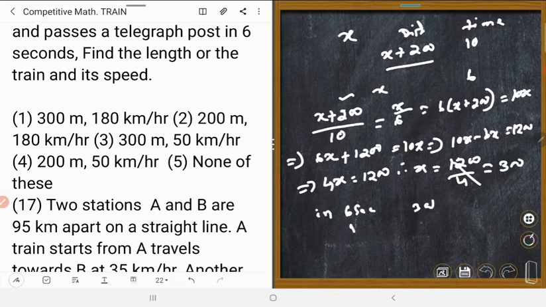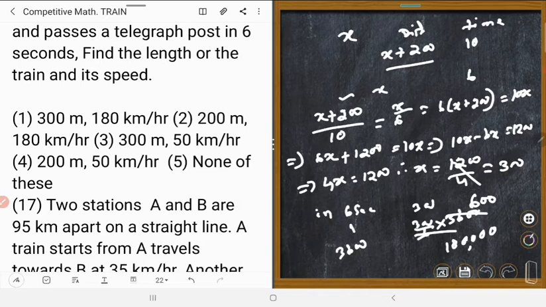In 1 second, 300 upon 6. In 1 hour, that is 3600 seconds, the speed comes to 180 kilometers per hour.